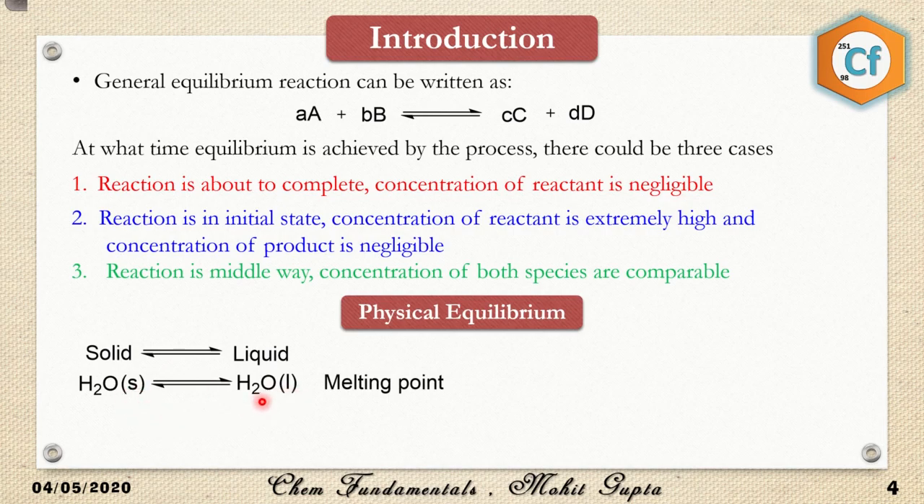At this point of time, the melting occurs and the temperature of the reaction remains constant. So at physical equilibrium, some physical property is going to remain constant. However, the volume change takes place, but the temperature is the same.